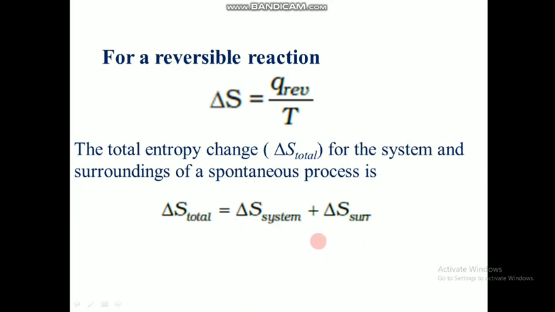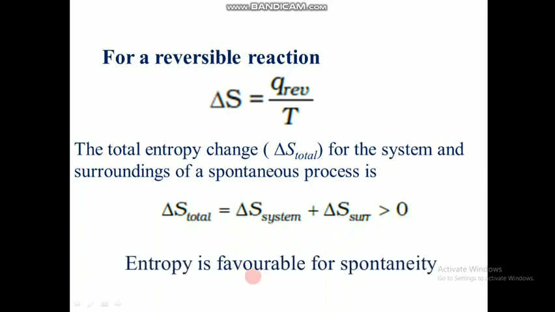So when the total becomes a positive value, one of them should have a bigger positive value, and then the total will become positive. So the total entropy should have a positive value, or be greater than 0. When the total entropy is more than 0, we can say that the particular system is favorable for spontaneity. So when S total becomes a positive value, the entropy is favorable for spontaneity. When entropy increases, the chance for spontaneity increases.